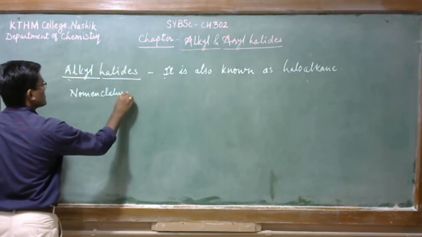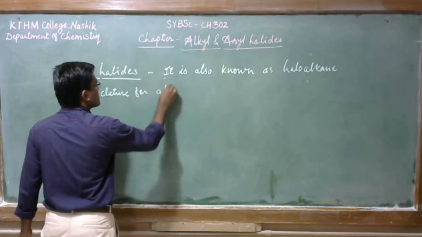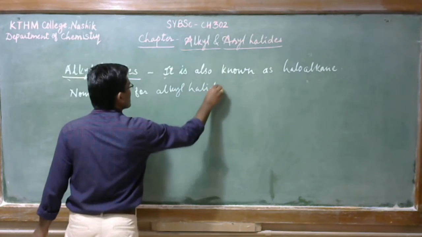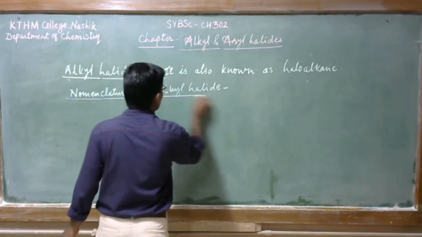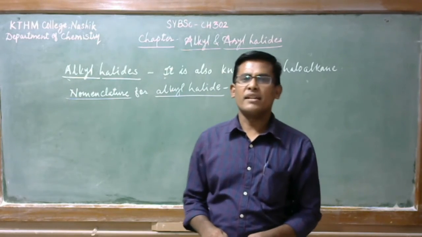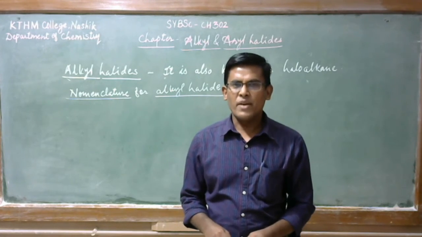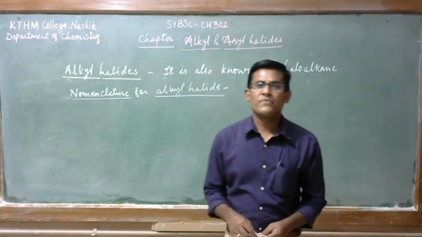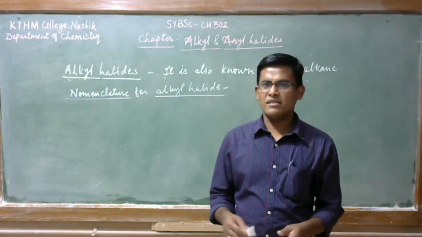Nomenclature for alkyl halide. The common name for the alkyl halide can be used for the simpler alkyl halides. In the IUPAC names, the compound is named as an alkane with the halogen attached as a side chain.